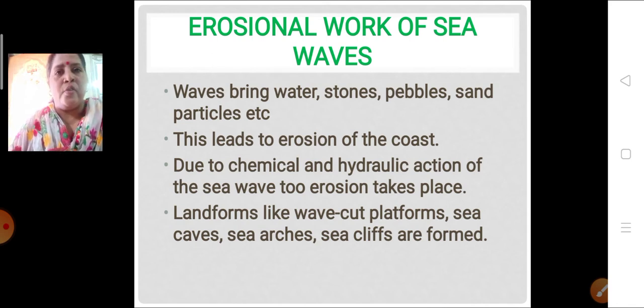At times, due to the chemical action as well as the hydraulic action of the sea waves, erosion can also take place. Because of this, landforms are formed like wave cut platforms, sea caves, sea arches, sea cliffs. These are the landforms formed because of the erosional work of the sea waves.